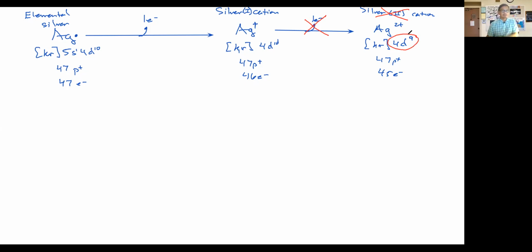Remember, nature wants stability. In achieving this pseudo noble gas configuration, this is another pseudo noble gas configuration, silver has become stable. And actually, silver is already a fairly stable metal. That's why we make jewelry out of it. But the silver ion is even more stable because it has now only that completely filled d orbital. It doesn't have to worry about that.